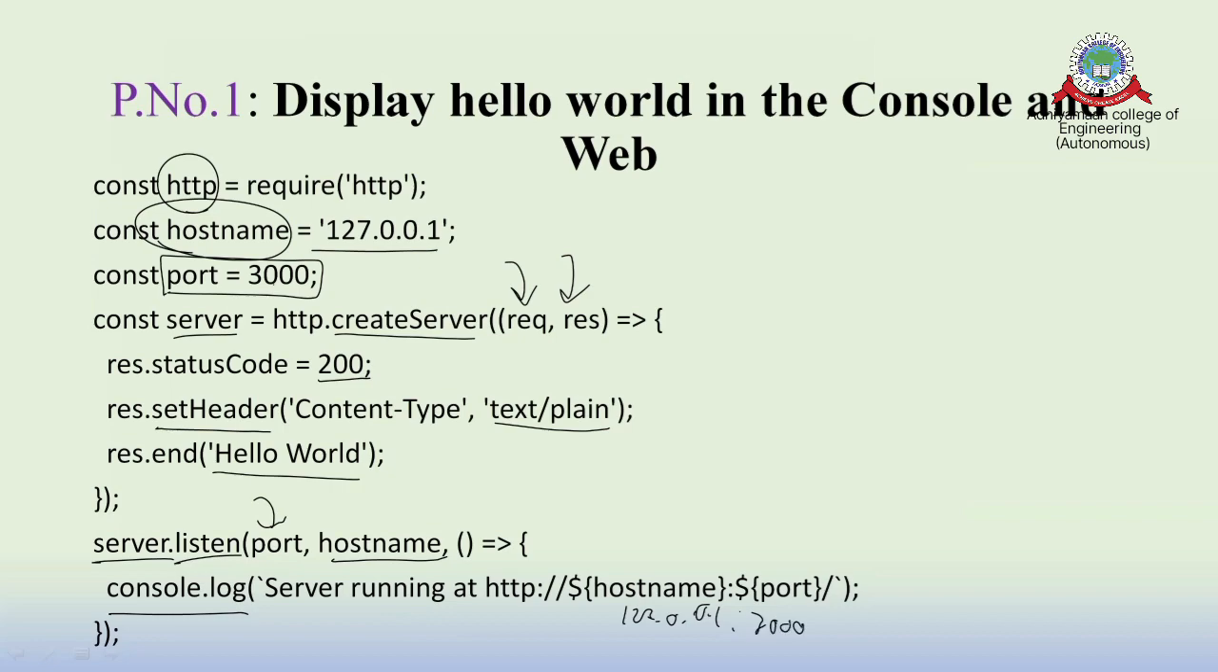Two outputs will be displayed. One output will be displayed in the web browser, so if you open it in the web browser, it will be displayed there. And the other will be displayed in the console server. So there are two types, as I said: the first is console, and the second is web. So this is the first program.